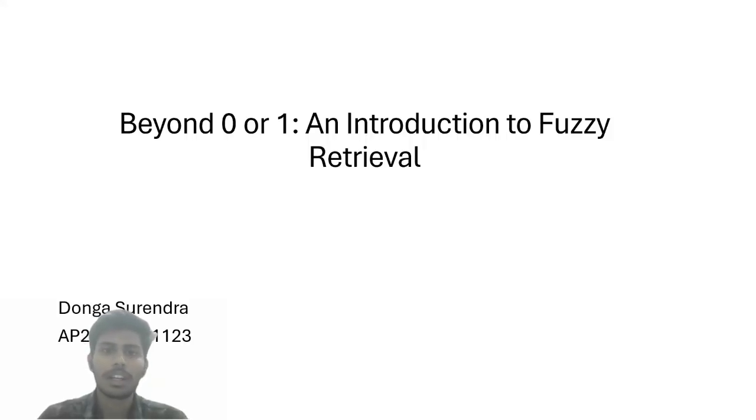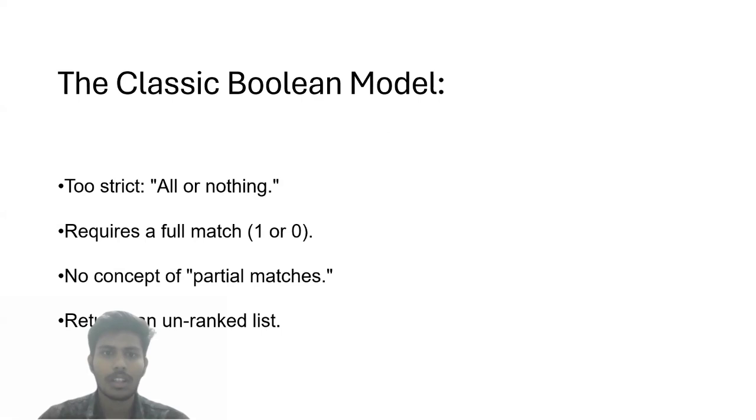Hello everyone. Today I will be talking about fuzzy retrieval, a model that goes beyond the simple yes or no of traditional search to provide more relevant and ranked results. The problem with classic search like the Boolean model is that it's too strict. It's all or nothing. If you search for big data and Hadoop, it will completely ignore a perfect article that just happens to use the word Spark instead of Hadoop. It can't handle partial matches, so you get a big unranked list of results.